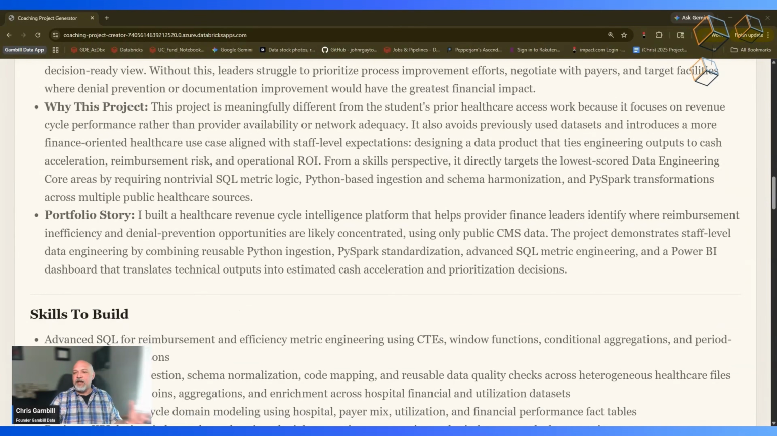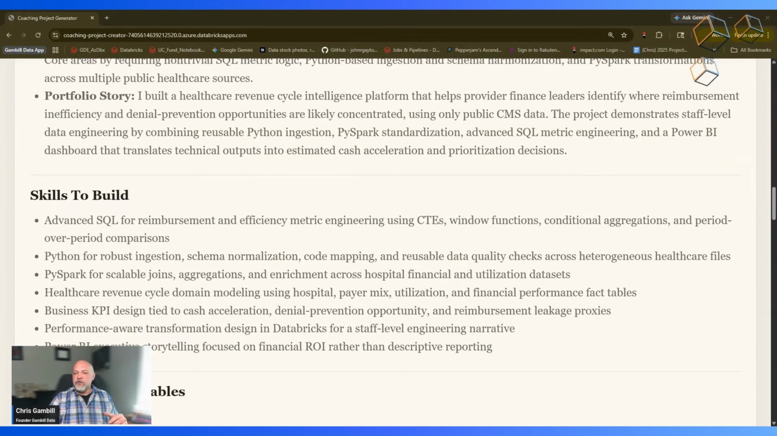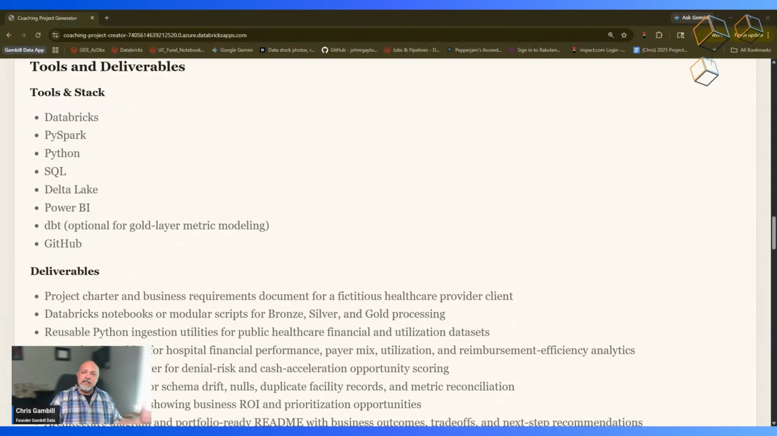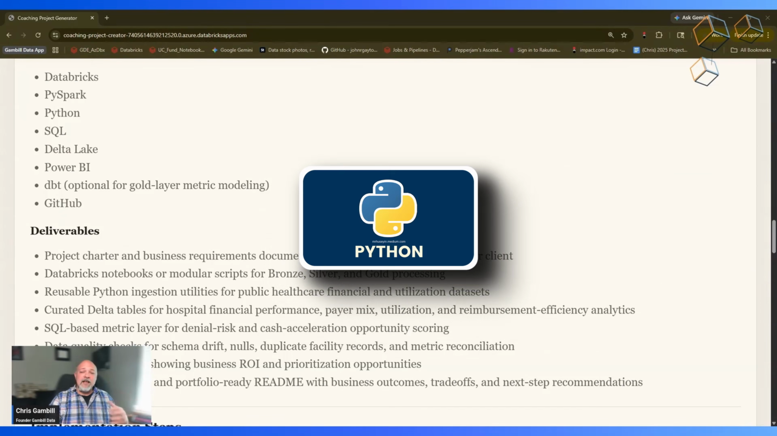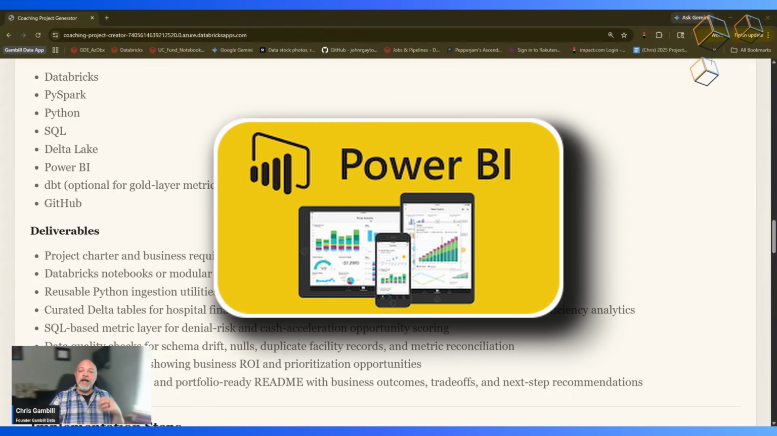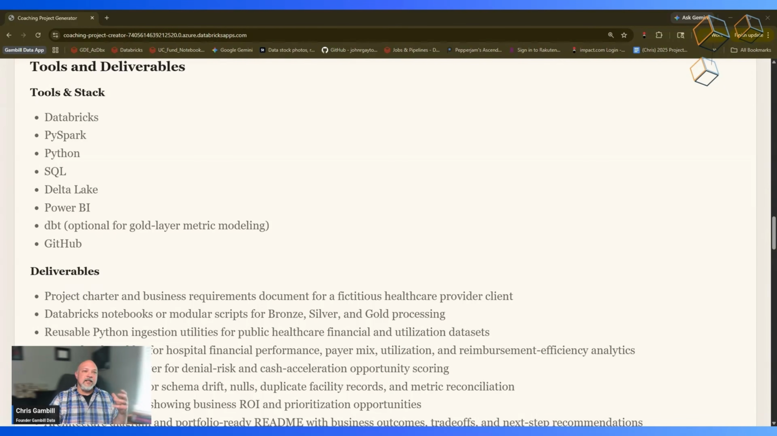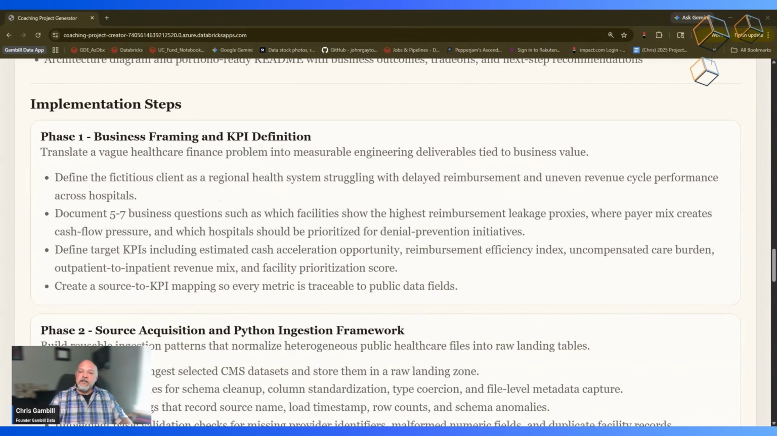It gives you why this project, and a portfolio story. So just a fictitious story for you to use for your portfolio, and then the skills that you're going to build. The next piece is your tools and deliverables. So, Databricks, PySpark, Python, SQL, Delta Lake, Power BI, dbt, and GitHub. These are going to be the tools in your stack that you're going to be working with on this project. Next is your deliverables, the deliverables of this project. And then it's going to walk you through your implementation steps.